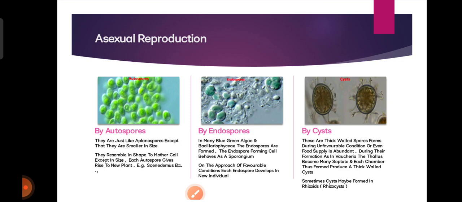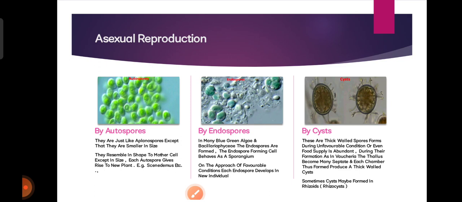Asexual reproduction by endospore: in many blue-green algae and Bacillariophyceae, endospores are formed. The endospore-forming cell behaves as a sporangium. On the approach of favorable conditions, each endospore develops into a new individual.